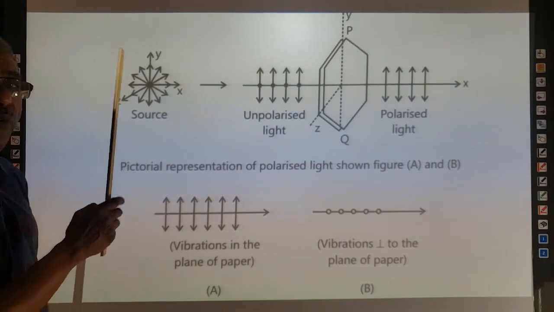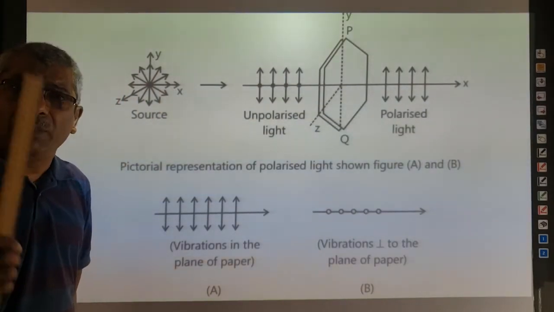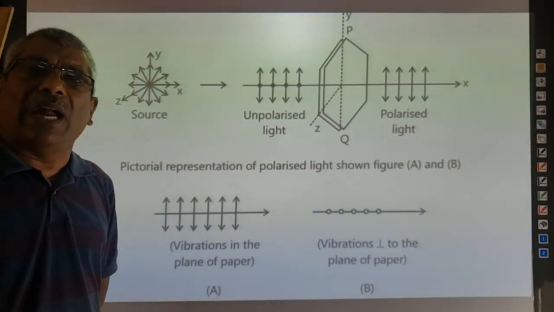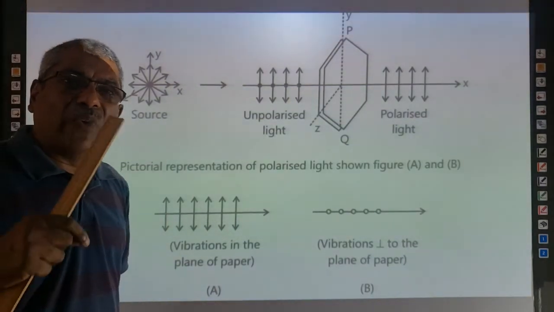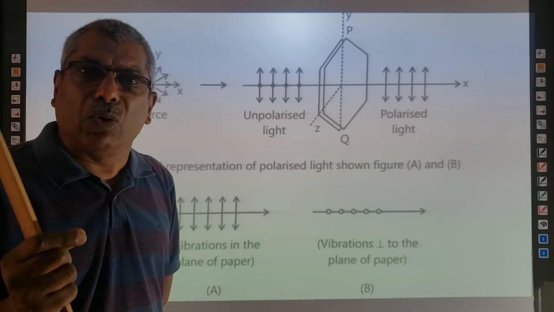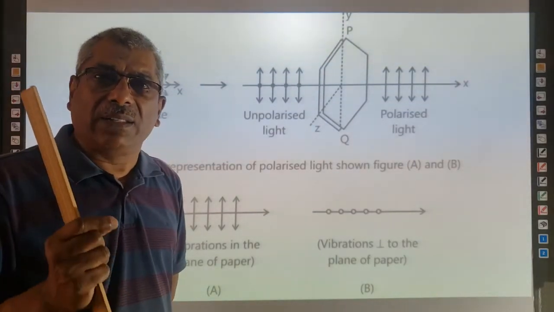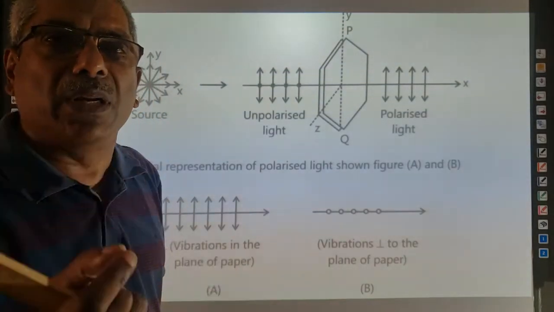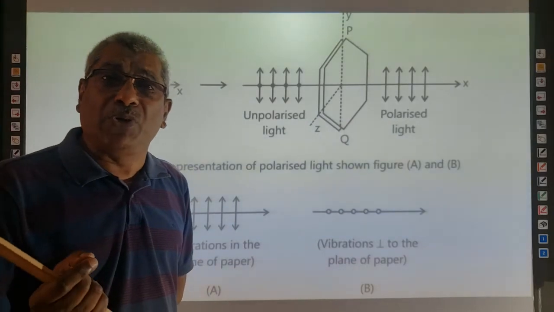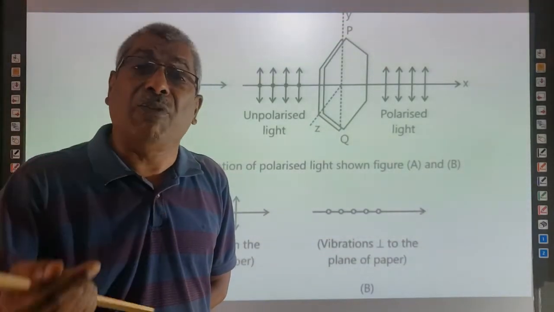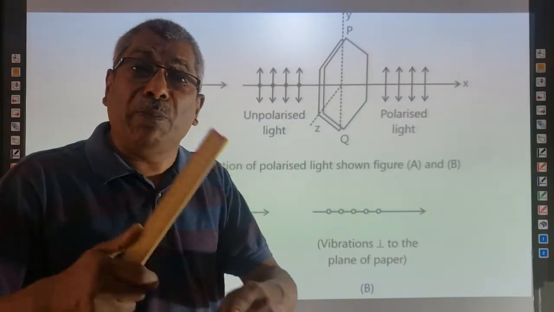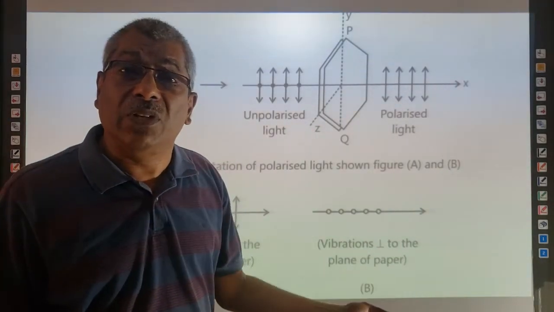This can be explained as follows: every ordinary light is produced by so many atoms. In atoms at very high temperature, the electrons are excited. Excited electrons are vibrating electrons. Vibrating electrons produce a time-varying electric field. A time-varying electric field is the generator of a time-varying magnetic field. When both are produced together, an electromagnetic wave is the result.